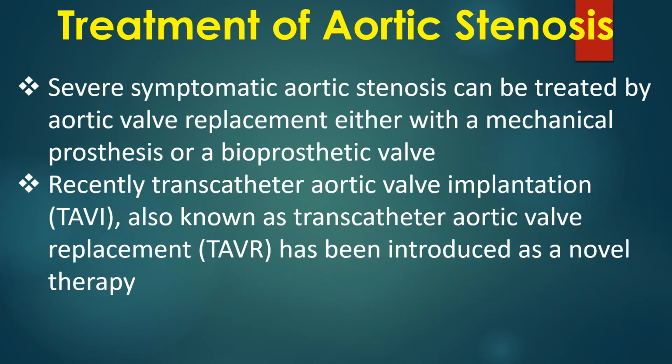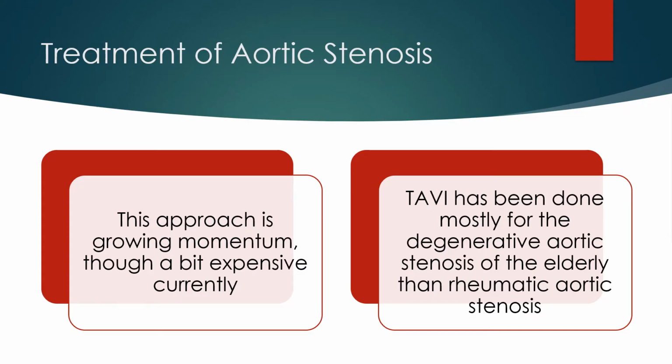Severe symptomatic aortic stenosis can be treated by aortic valve replacement either with a mechanical prosthesis or a bioprosthetic valve. Recently, transcatheter aortic valve implantation or TAVI, also known as transcatheter aortic valve replacement or TAVR, has been introduced as a novel therapy. This approach is gaining momentum, though a bit expensive currently. TAVI has been done mostly for the degenerative aortic stenosis of elderly than rheumatic aortic stenosis.